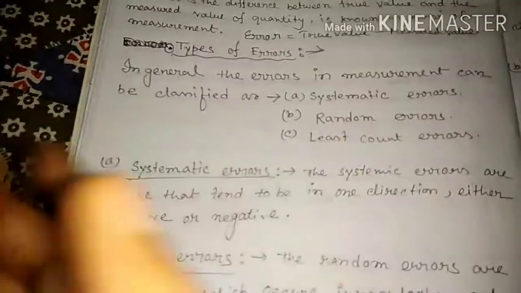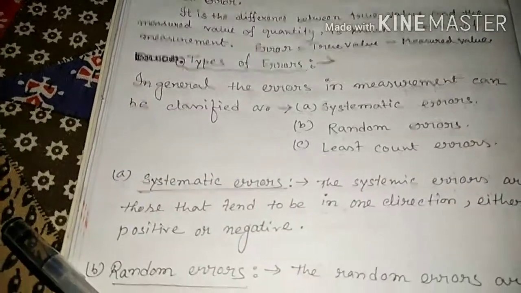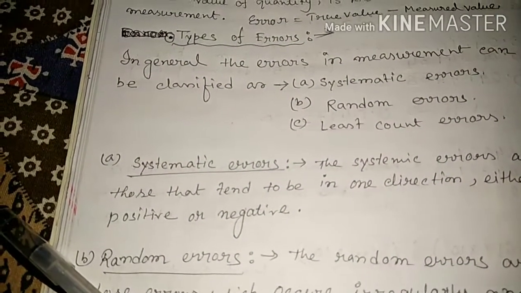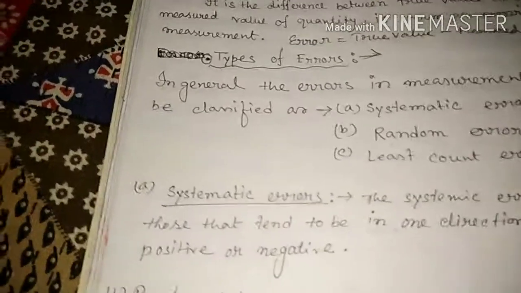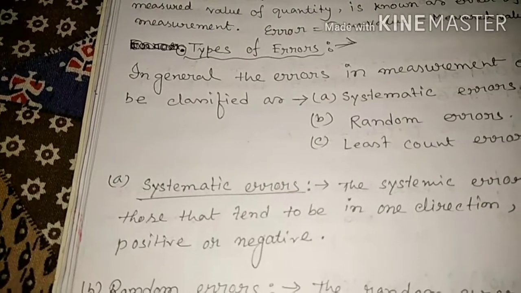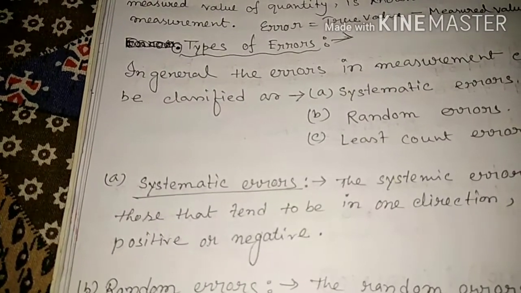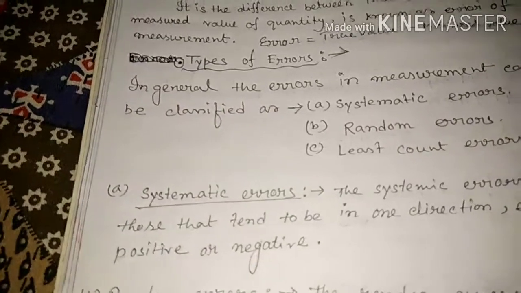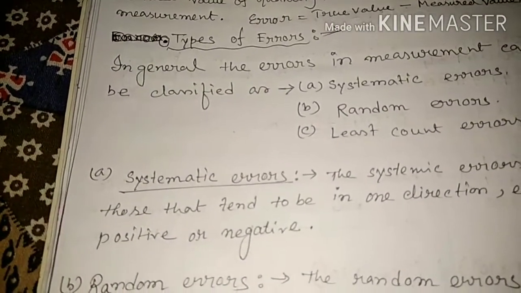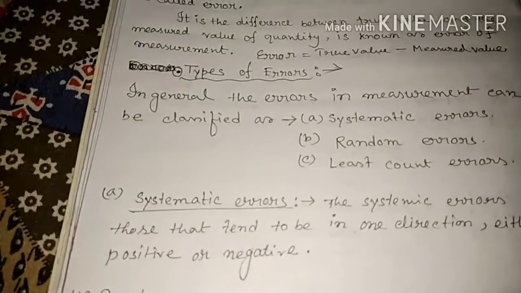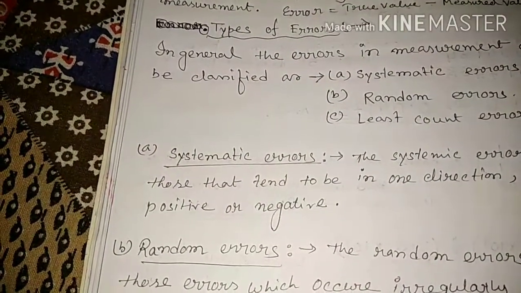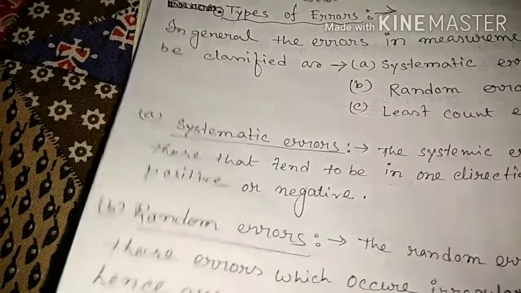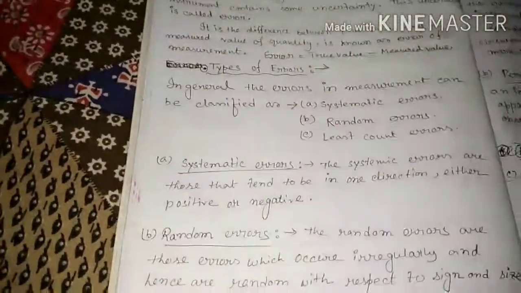For example, we already discussed the vernier caliper has the least count 0.01 centimeter, but the spherometer or the screw gauge has the least count 0.001 centimeter. Okay, so which one gives the more accurate value? Screw gauge, because its least count is smaller than the vernier caliper. So this is called least count error, because of the least count. This is the smallest value that can be measured by the measuring instrument. Okay, this is the least count value.